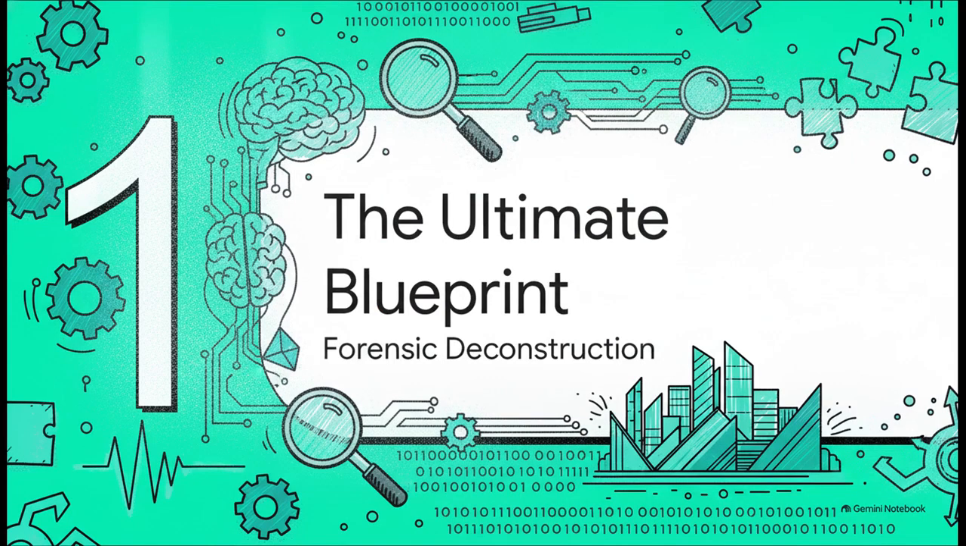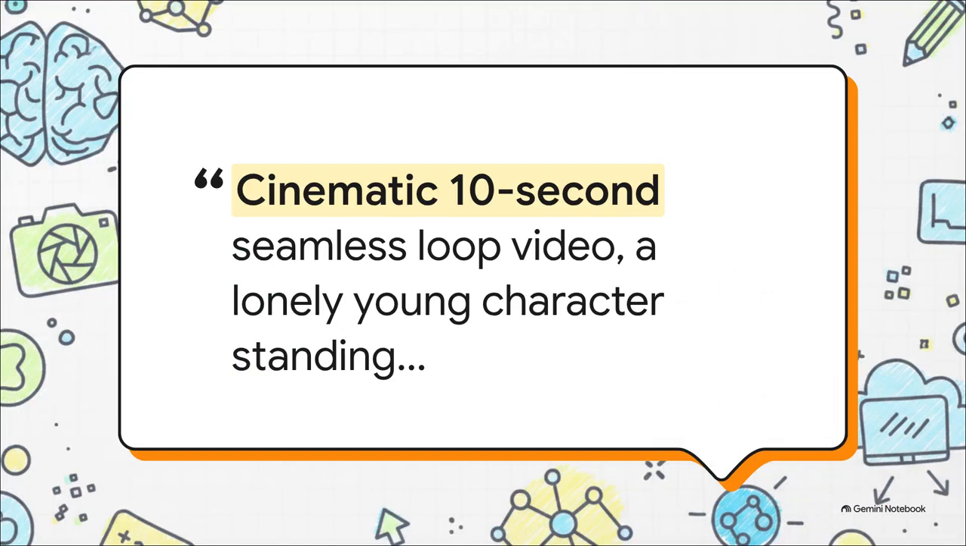All right, let's dive right into Section 1, the ultimate blueprint. It's time for a little forensic deconstruction. Take a look at this block of text. At first glance, it just looks like a giant run-on sentence. But it is actually a masterclass in modern digital instruction. It's a highly precise set of commands, and every single comma, every single adjective serves a distinct structural purpose in guiding a digital generation engine.